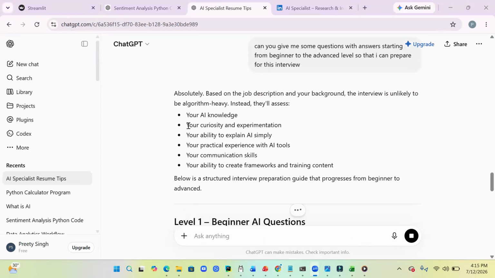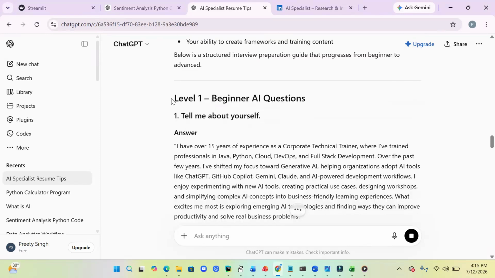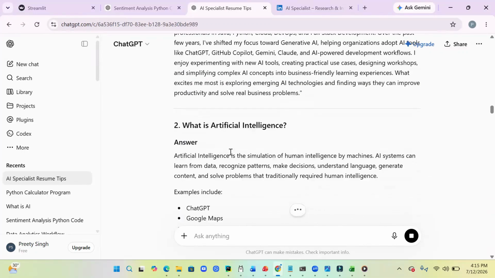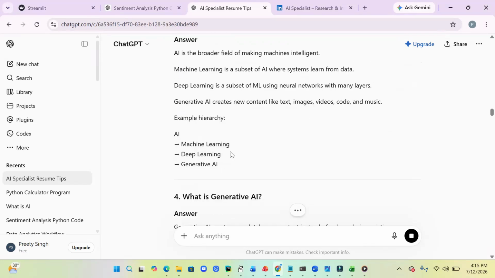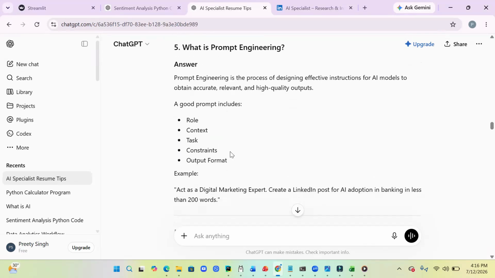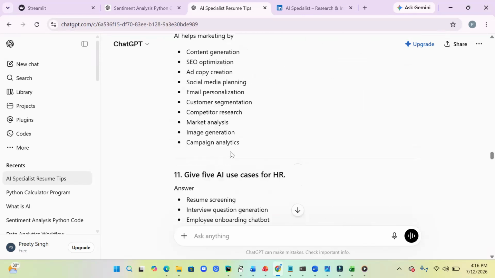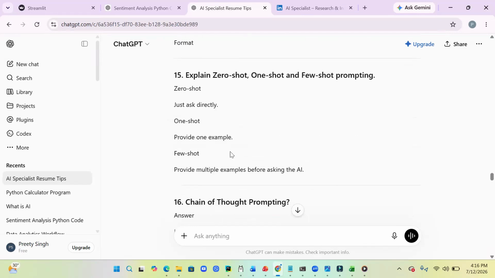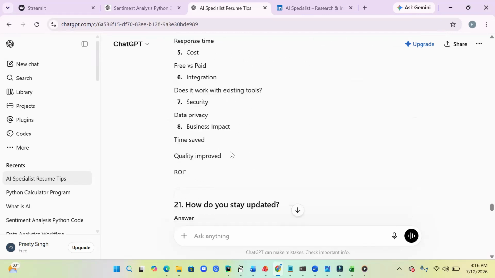So your AI knowledge, your curiosity and all that, it is saying that based on this, I'm giving you the information. Level 1, beginner AI question: tell me about yourself. Answer, what is artificial intelligence? Answer, difference between AI and machine learning and all. So this way it is giving you all the questions starting from beginner level to intermediate level to the advanced level, right? I will show you how many questions are in total there. You can list out that I want 100 questions.